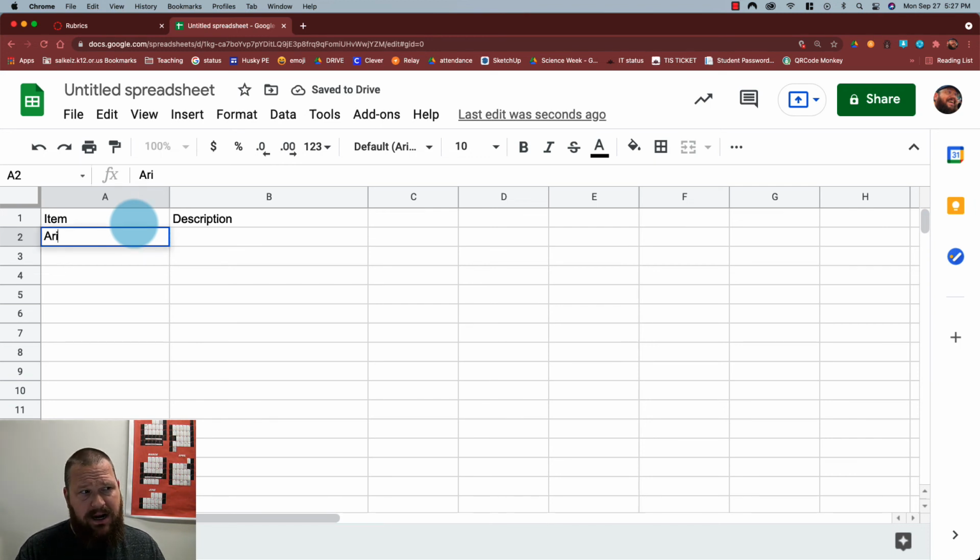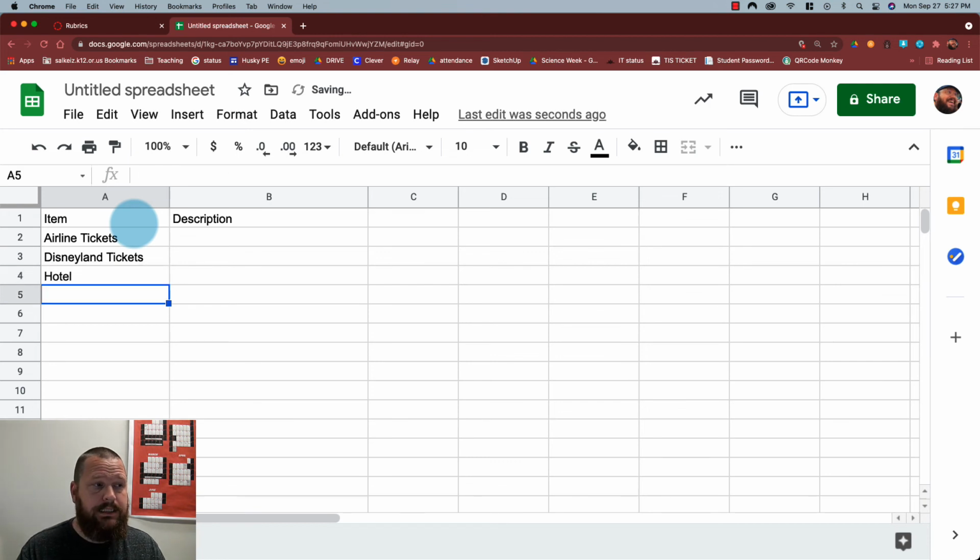So I'm going to have airfare or airline tickets. If I'm going to Disneyland, I'm going to have Disneyland tickets. Okay. I'm going to probably have a hotel, and there's going to be some sort of food budget. And let's see, what else do we need? There's going to be some kind of ground transportation, whether I Uber, Lyft, rental car, shuttle bus, I don't know. Ground transportation of some kind.